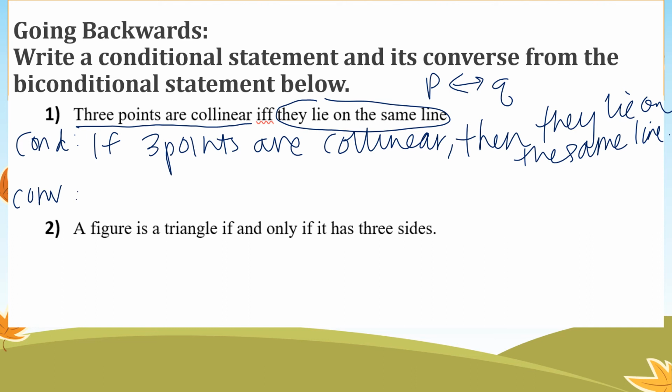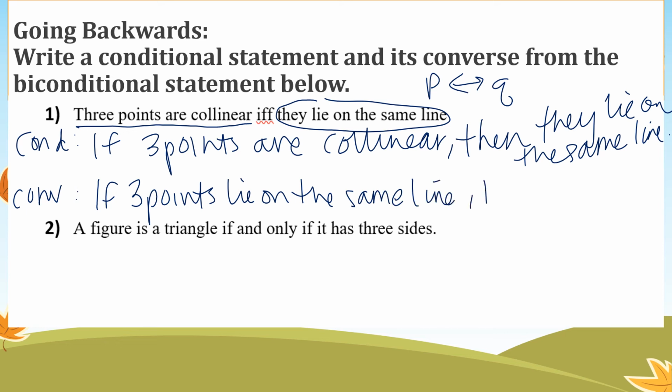So you could say if 3 points lie on the same line, then they are collinear.